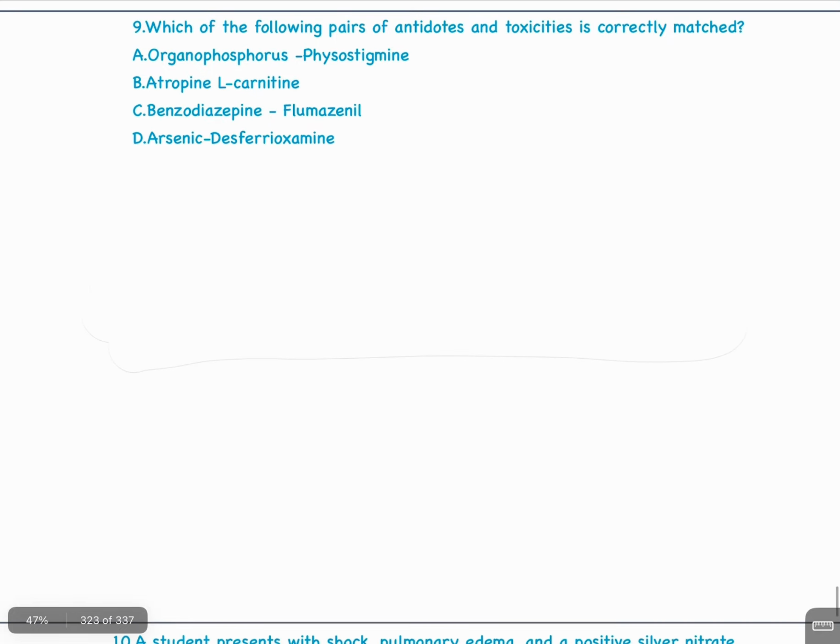Question number 9. Which of the following pairs of antidotes and toxicities is correctly matched? A. Organophosphorus, physostigmine, B. Atropine, L-carnitine, C. Benzodiazepine, flumazenil, D. Arsenic, desferrioxamine.